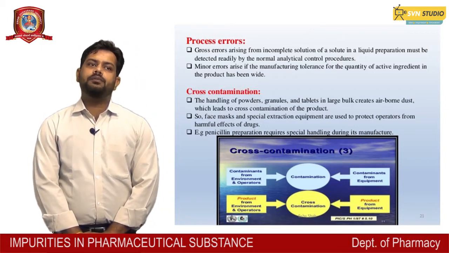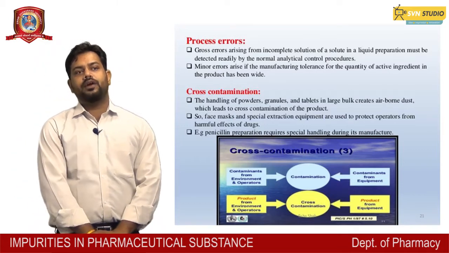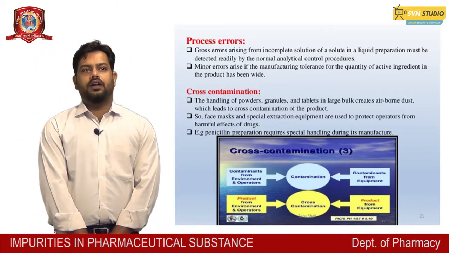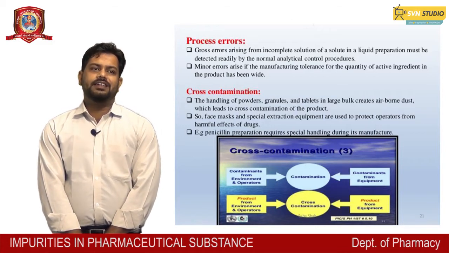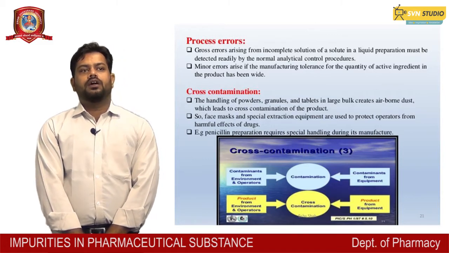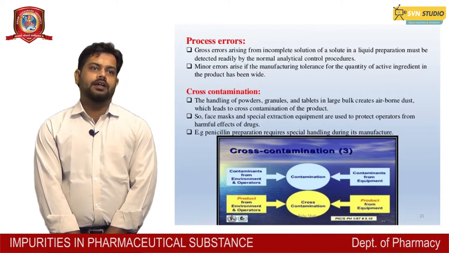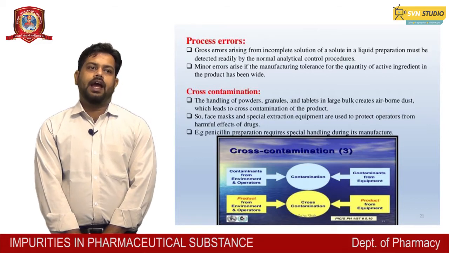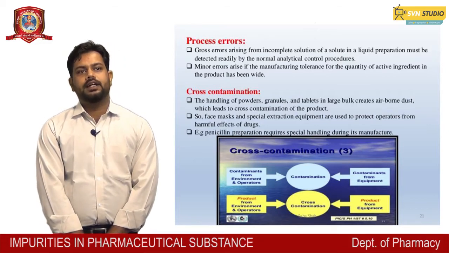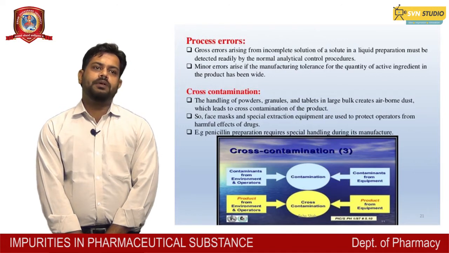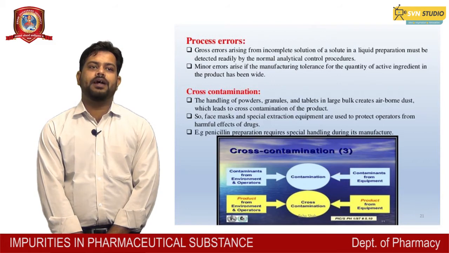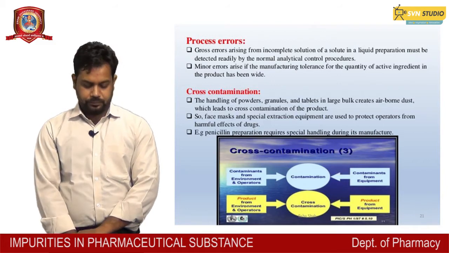So here cross contamination means that we have to protect our product from different types of impurities such as dust, dirt, metals, and for that we have to be very careful about handling our product, that is powder, granules, tablets, and we have to always wear the face mask. Special extraction equipment is also useful to protect operators. Example, penicillin preparation requires special handling during its manufacturing, because of cross contamination.